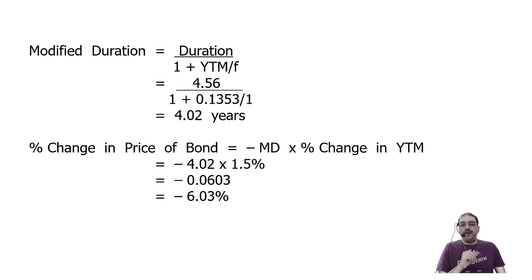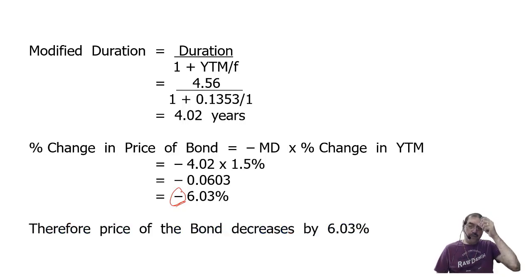So what can we say? We can say that the sensitivity of the bond, the price of the bond changes. Changes means what? Decreases, because there is a minus sign here, which indicates that it is a case of decrease. Therefore, price of the bond decreases by 6.03%.